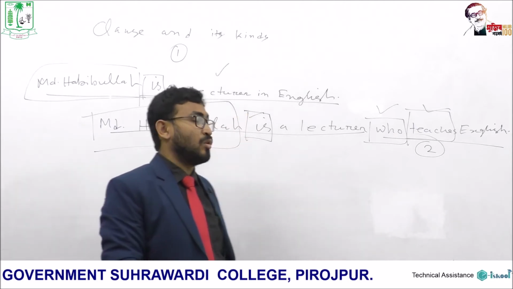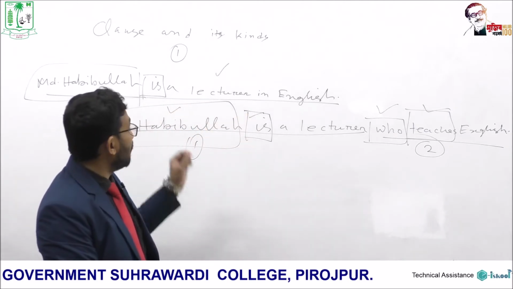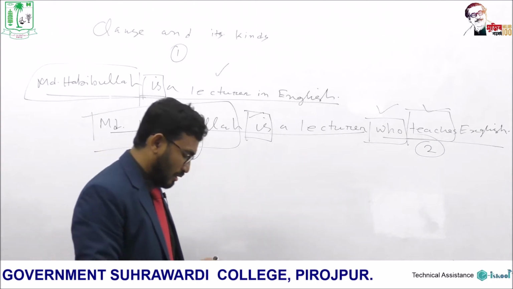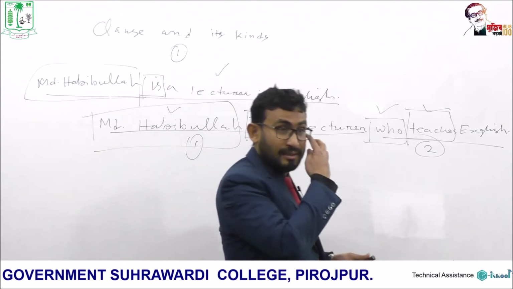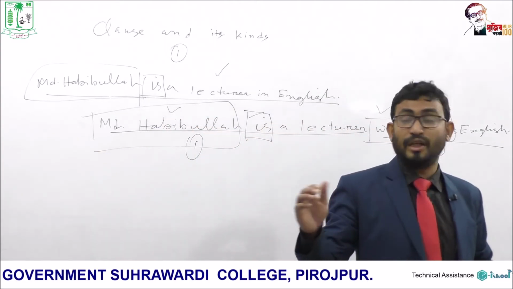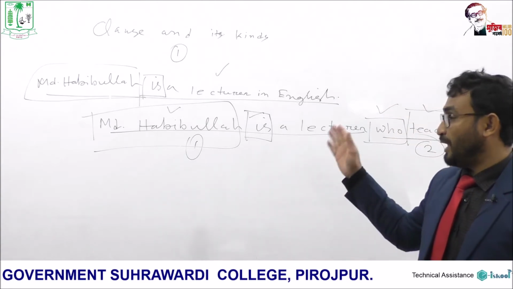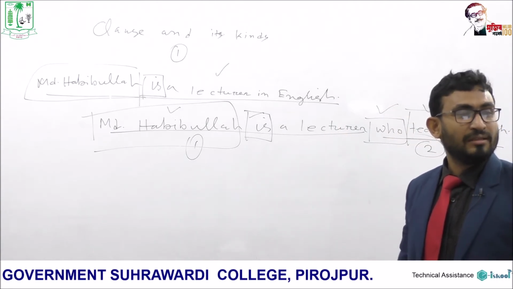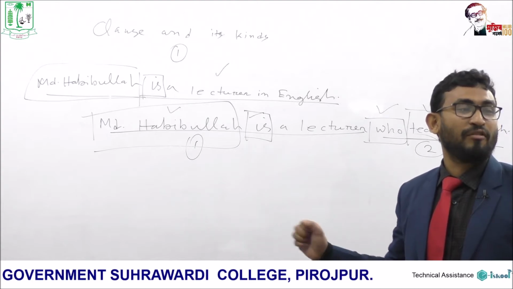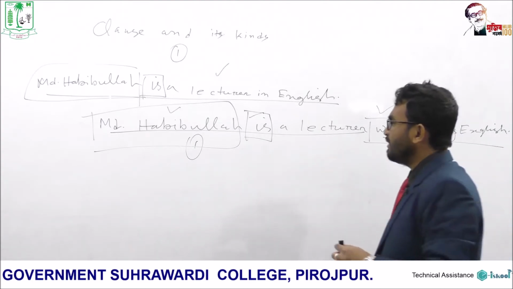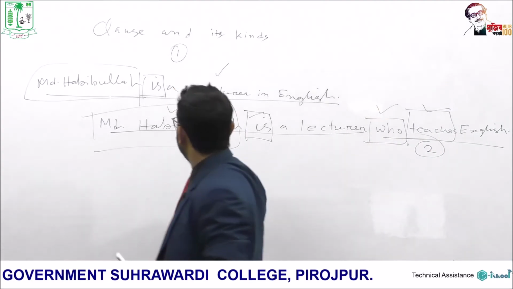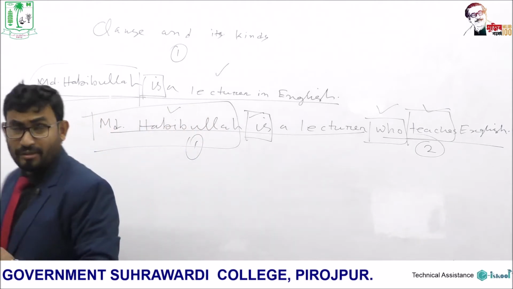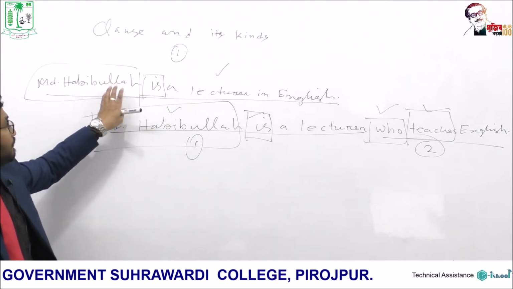Now the question is, what is an independent clause and what is a dependent clause? This is very important, because based on the combination of dependent clause and independent clause, different kinds of sentences are formed. Here, look at the first sentence, Muhammad Habibullah is a lecturer. Do you think this is a complete sentence?